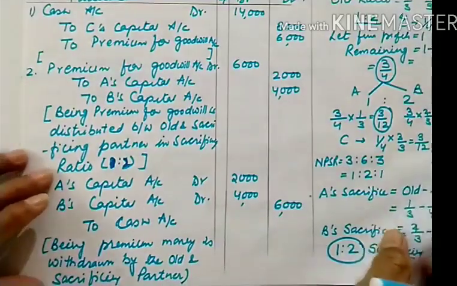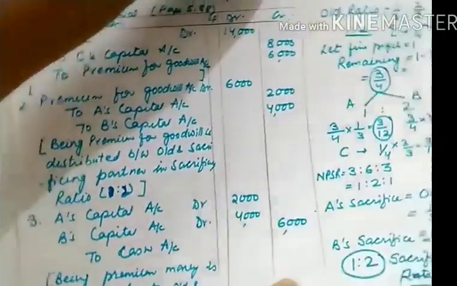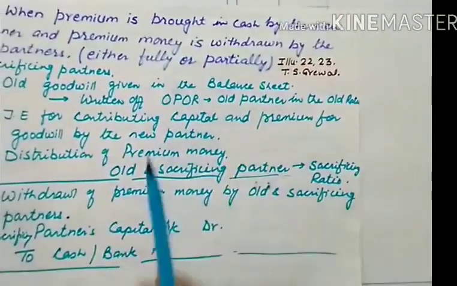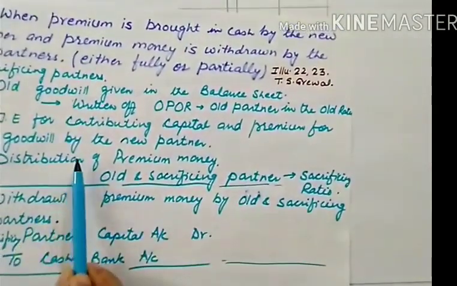So I hope the treatment in the third case is clear to you. This is very simple, only this is the additional clause. So for this additional clause you need to pass just this single entry, and the rest of the things are the same.